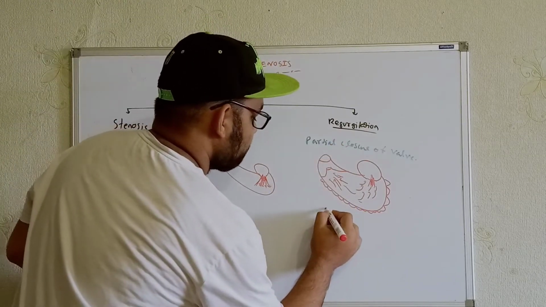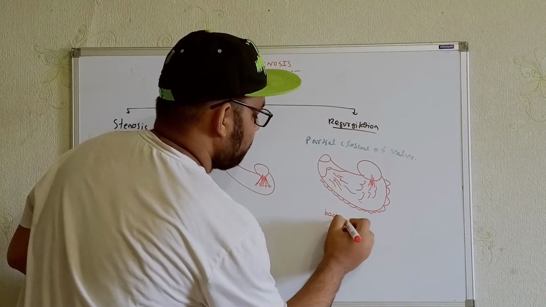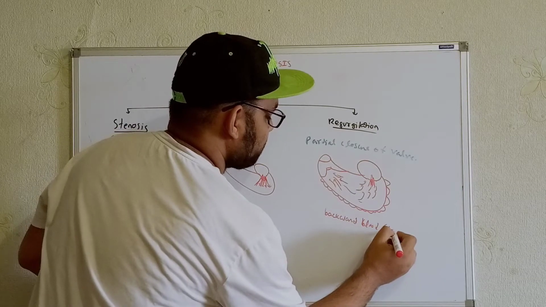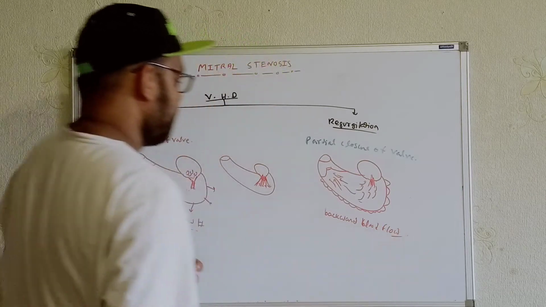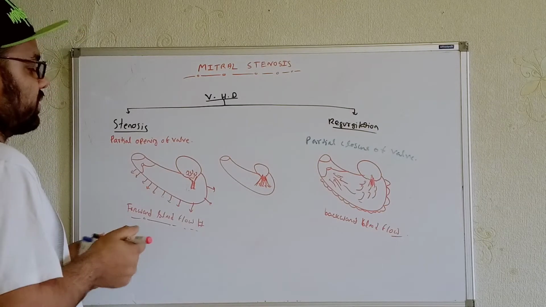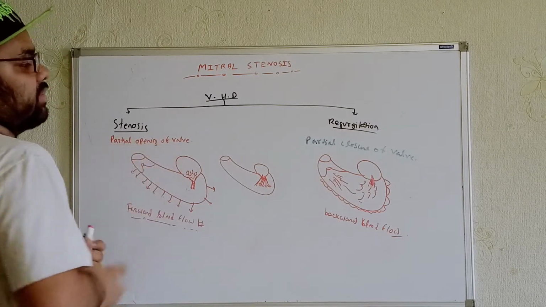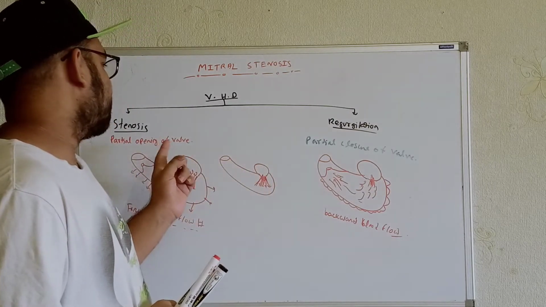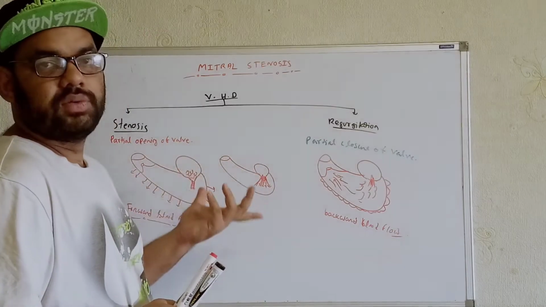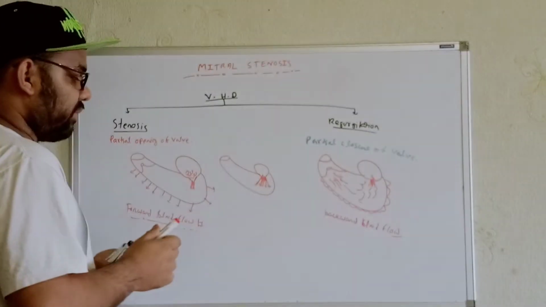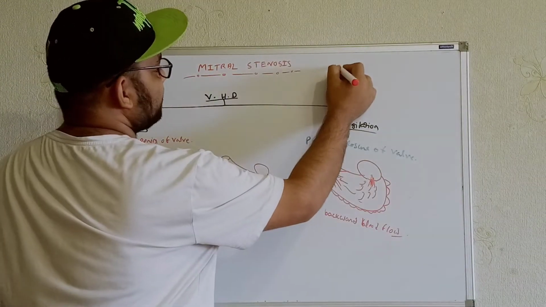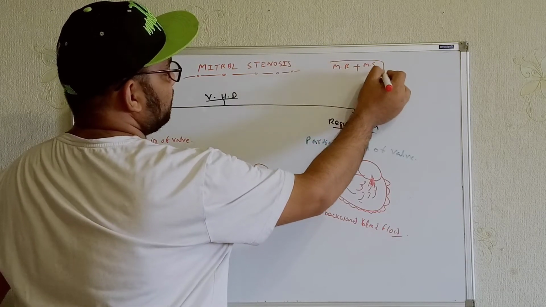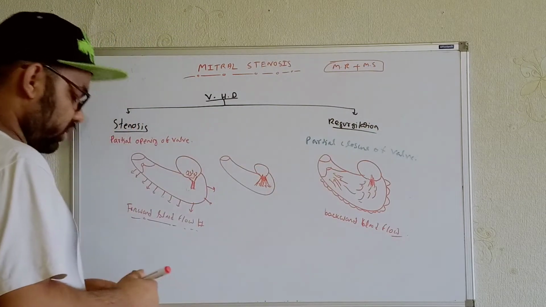So we'll see backward blood flow. In this case, we'll see the backward blood flow, just like this. Now, in some individuals, we can see mitral valve stenosis. In some individuals, we can see mitral valve regurgitation, and it may also happen that we see stenosis and regurgitation in the same individual. So that means we can say a person can have mitral valve regurgitation and mitral valve stenosis simultaneously. Okay, you can see both of these things together.